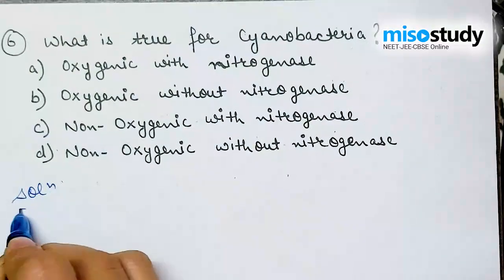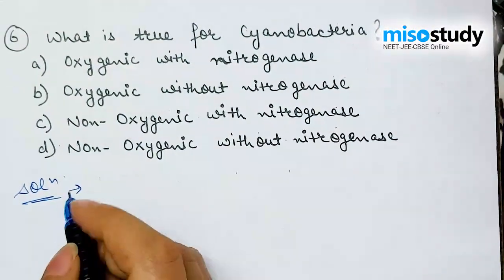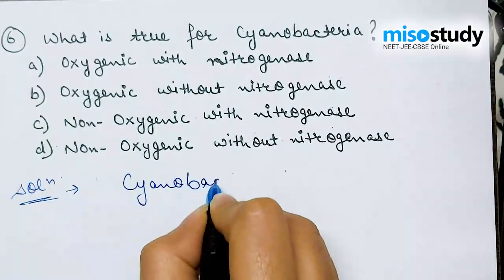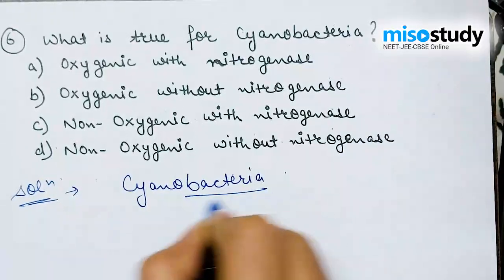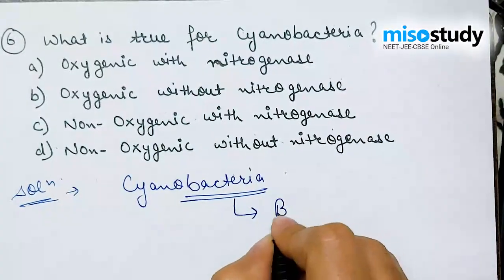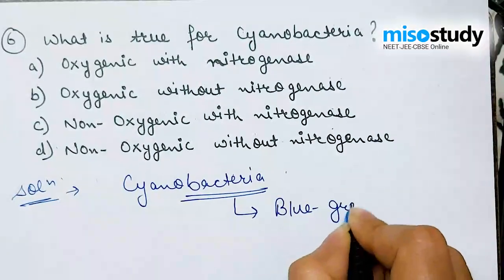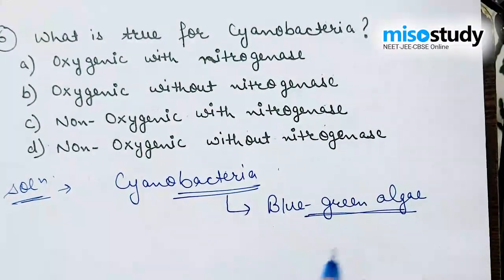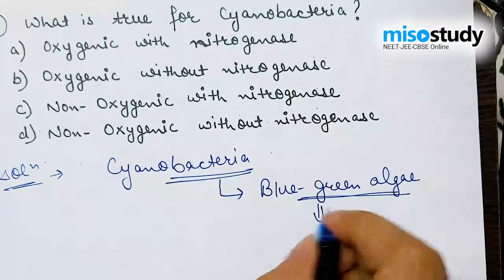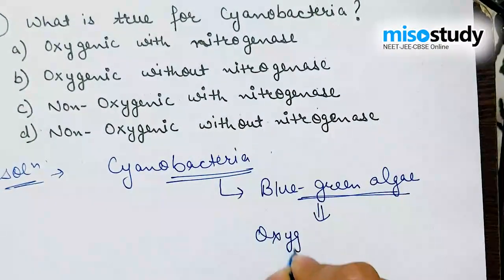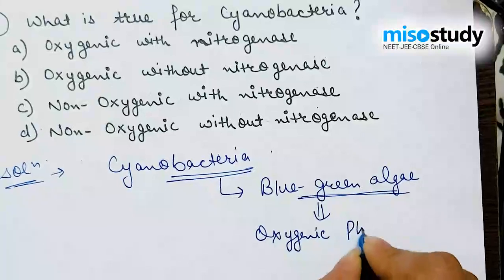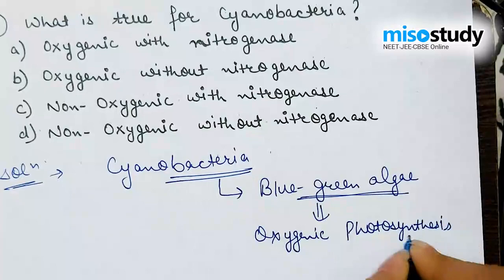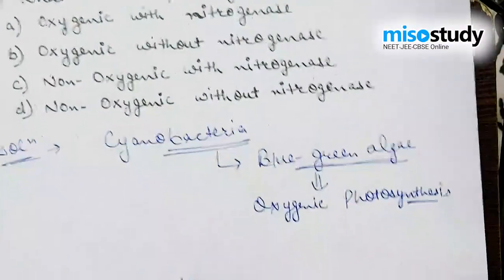For better understanding, cyanobacteria is also known as blue-green algae, and it generally performs oxygenic photosynthesis.